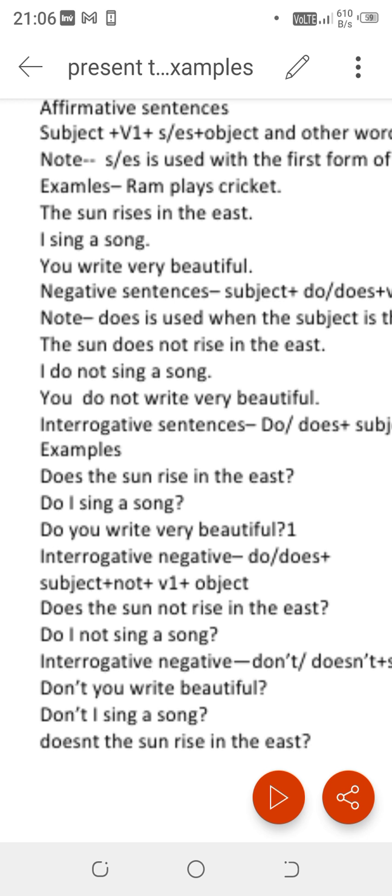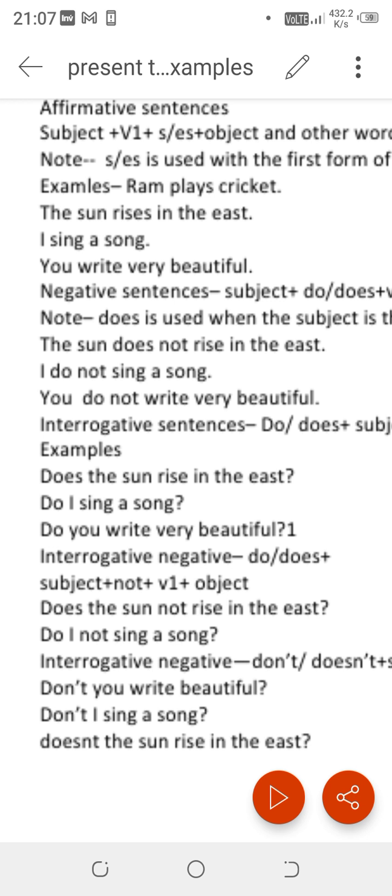Yes, we will use does when the subject is third person singular. Like here, the sun does not rise in the east. So does makes it negative, and another thing to note is that when we use does, we don't use s or es with the first form of the verb. I have removed s from rises. So it is a perfect sentence.